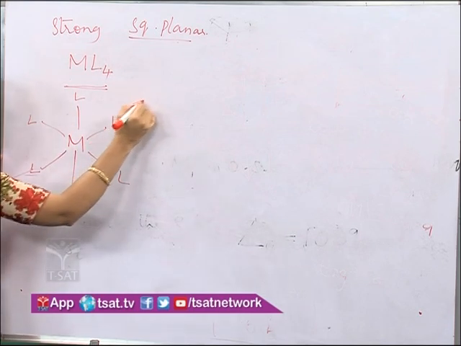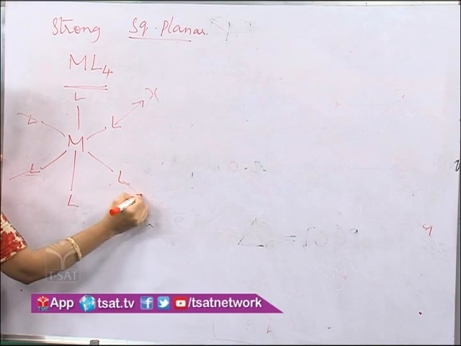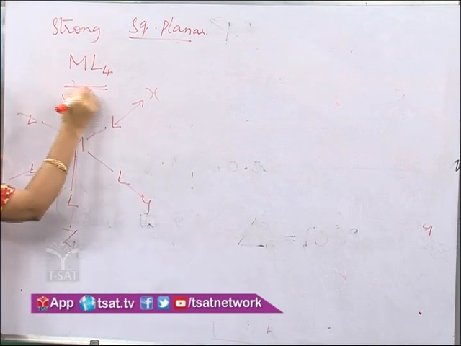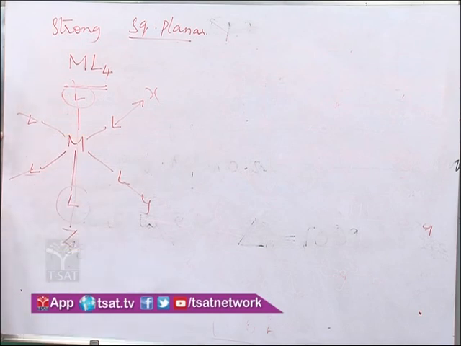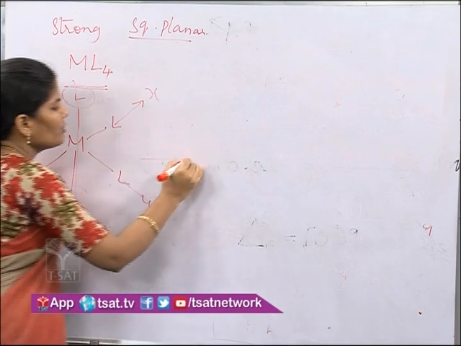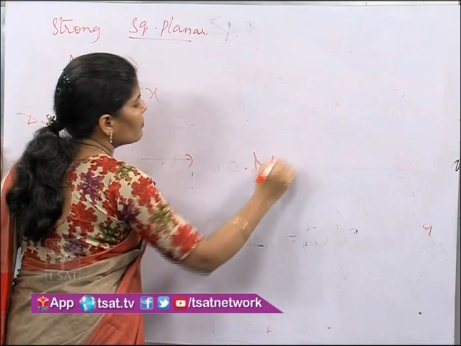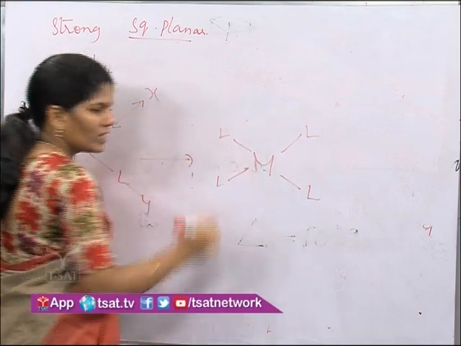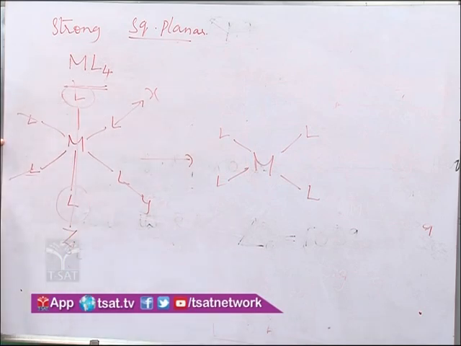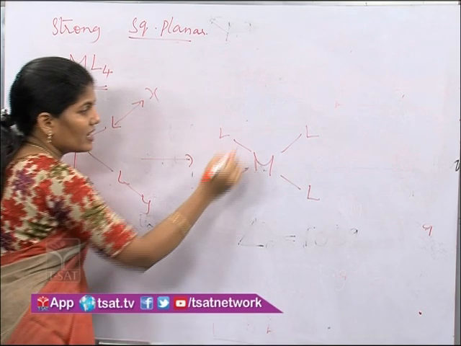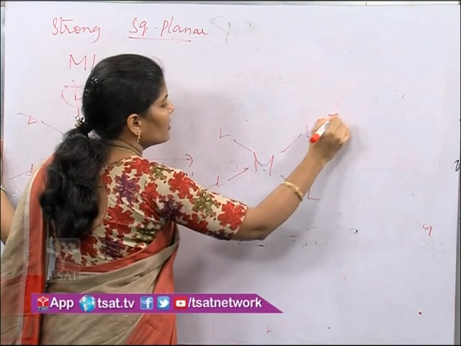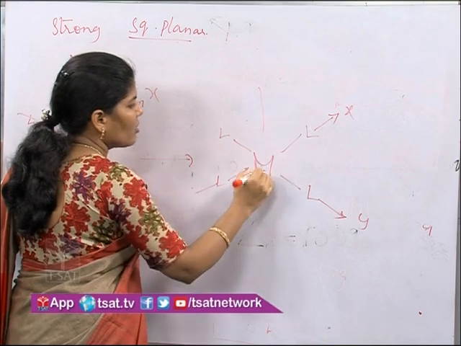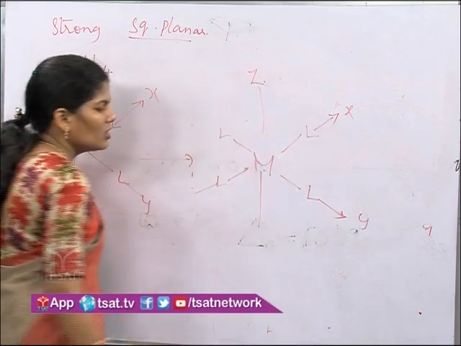These are the axes x, y, z. When you remove the 2 ligands along the z-axis, then we are going to get a square planar geometry. A square planar geometry. Okay. So, that means there are no ligands along the z-axis.